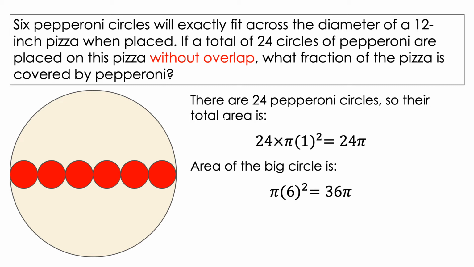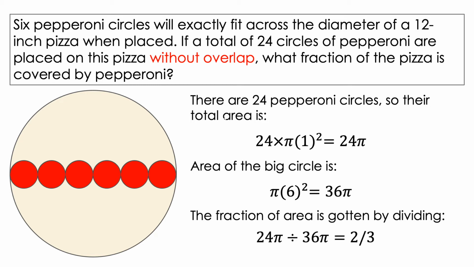Since they ask for the fraction, we can get this by dividing the areas and reducing it into the simplest form. If we divide 24 by 36, the pi's will cancel out, and the 24 and 36 will reduce to give us 2/3. Therefore, the correct answer is B.